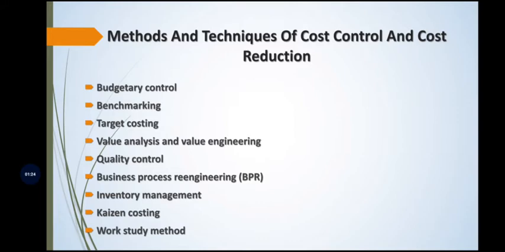So these are the various methods and techniques used to control the cost and to reduce the cost. We will discuss one by one.